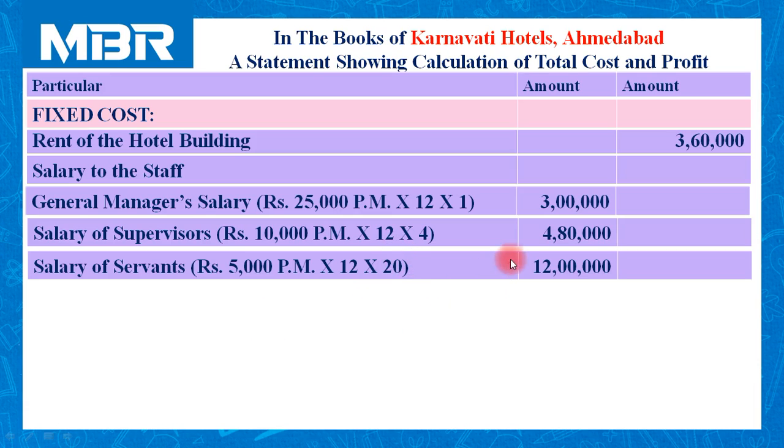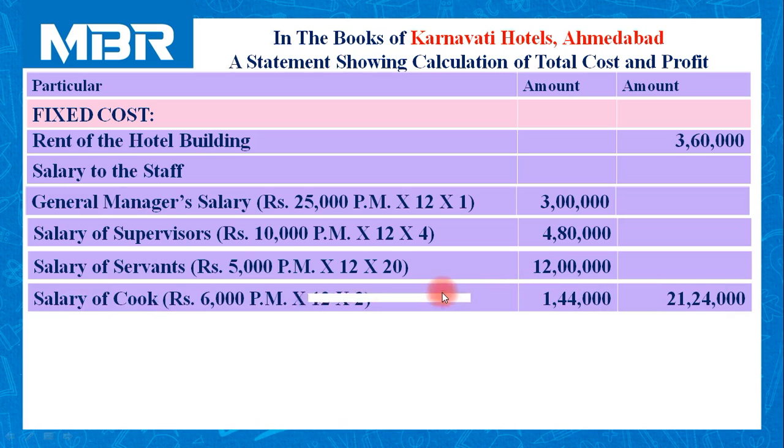So their total salary amounting to rupees 12 lakhs. Salary of cook. We have hired 2 cooks and their salary is rupees 6,000 per month each. So 6,000 multiplied by 12 multiplied by 2.